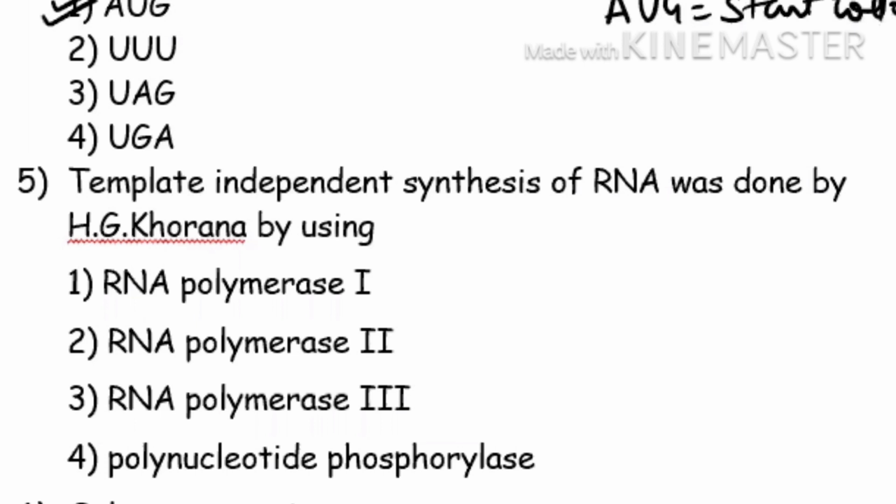Now, template independent synthesis of RNA. If you remember, during the discovery, I've already explained in the previous videos, the template independent synthesis of RNA was done by Har Gobind Khorana by using polynucleotide phosphorylase. Is it clear, beta? They are using polynucleotide phosphorylase, which is also known as Severo Ochoa enzyme. Is it clear?